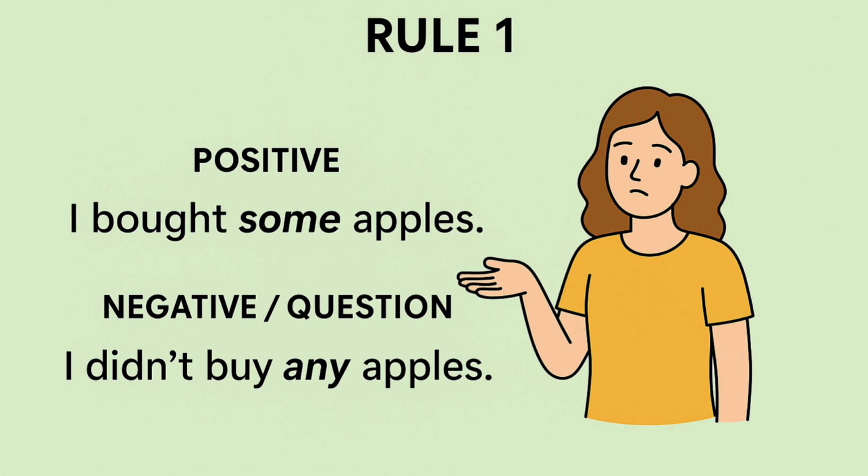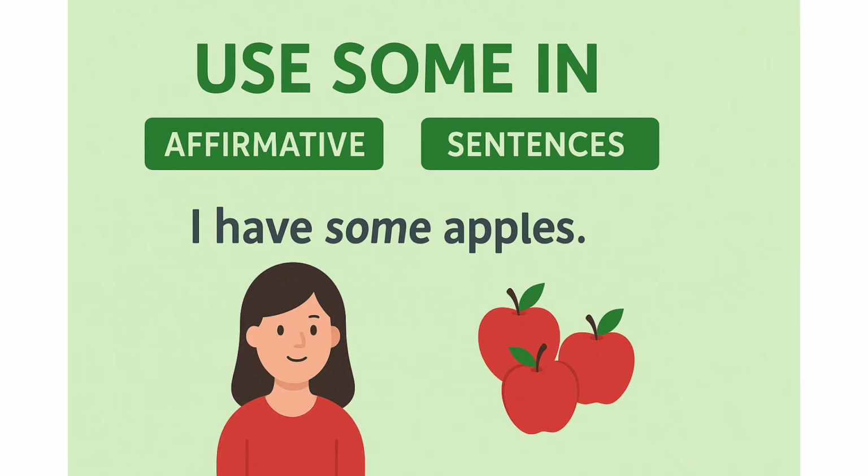We use some in affirmative sentences. An affirmative sentence is a sentence that states something is true or that something exists. In other words, it expresses a positive statement, not a question or a denial. As an example, I have some apples.